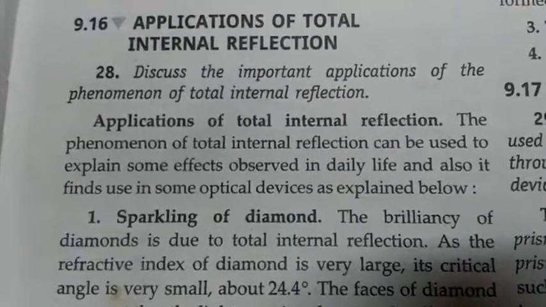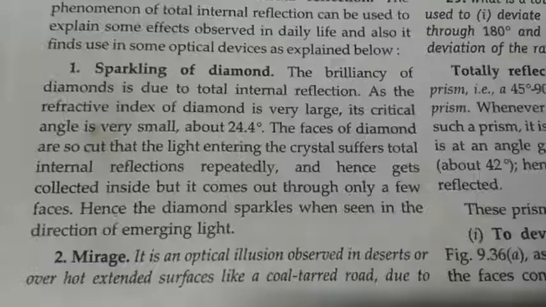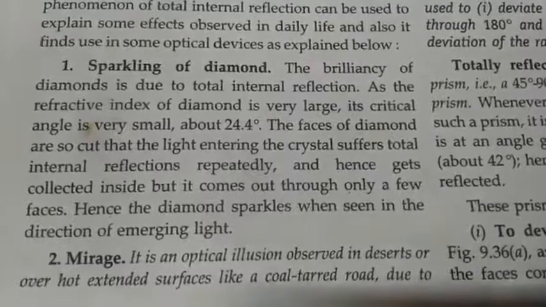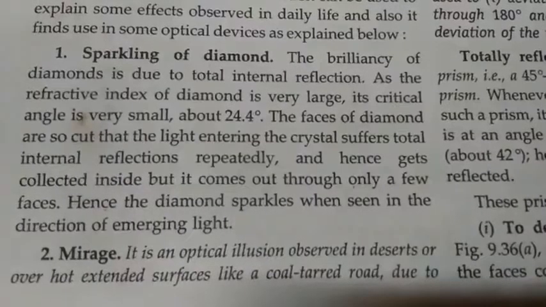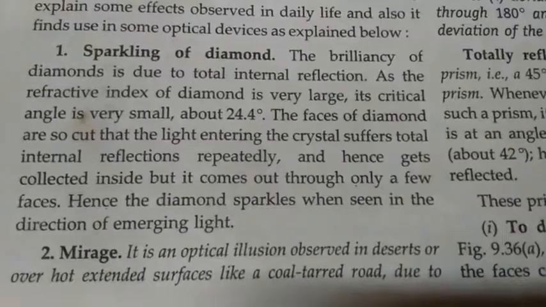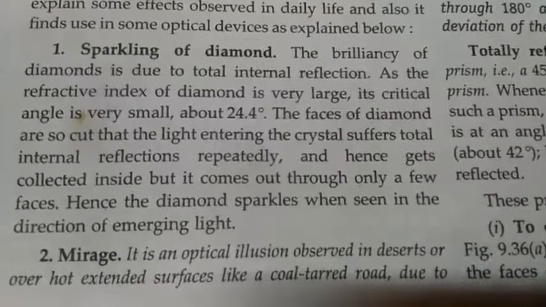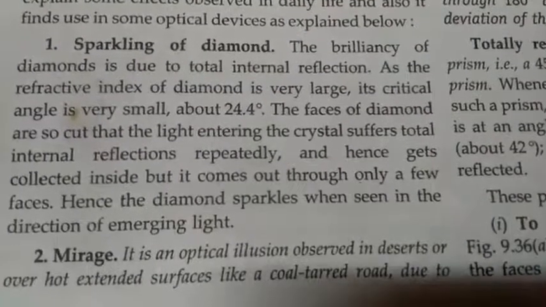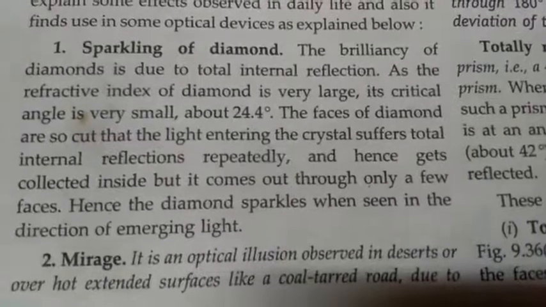Now let's discuss applications of total internal reflection. The first application given here is the sparkling of diamond. When diamond is found in its natural form, it looks like a stone only. Normal people cannot easily identify that it is diamond.